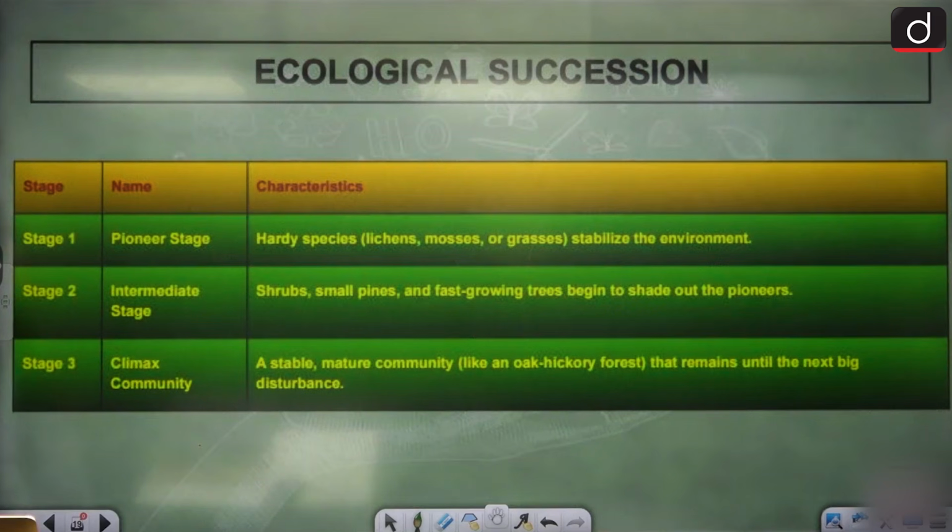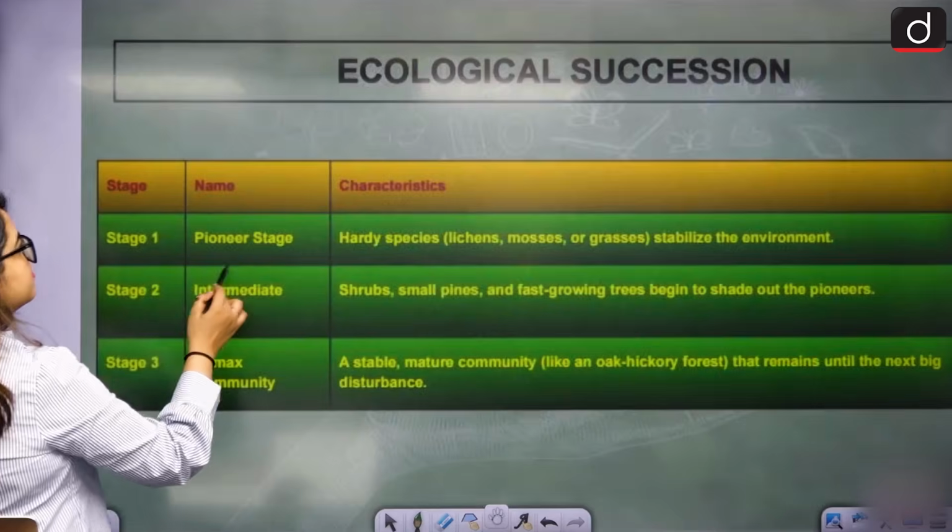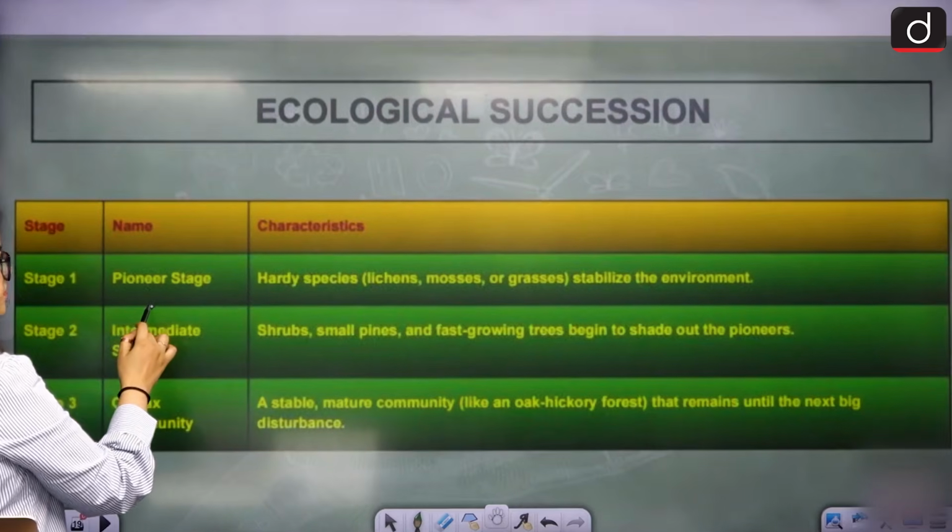Based on that, we have 3 stages. Pioneer stage. What is the pioneer stage?